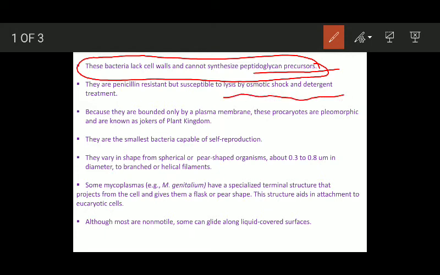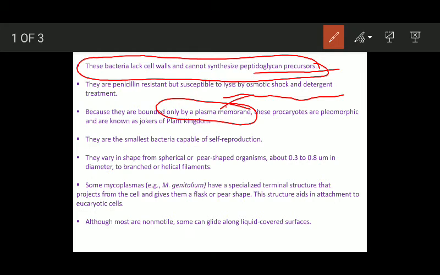But since they lack cell wall, they are not able to withstand osmotic shock and detergent treatments. Cell wall protects cells against osmotic shock and detergent treatments. They lack cell wall and hence they are not resistant to them. They have only the plasma membrane. Cell wall protects the cells as well as it grants them the permanent shape.